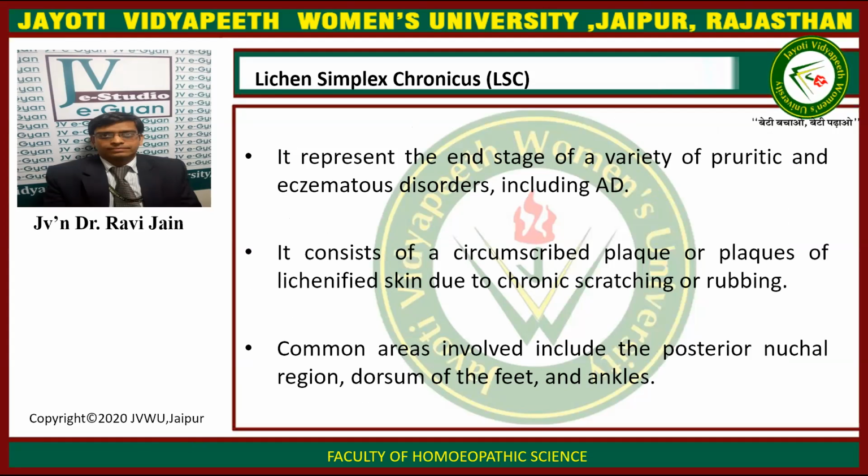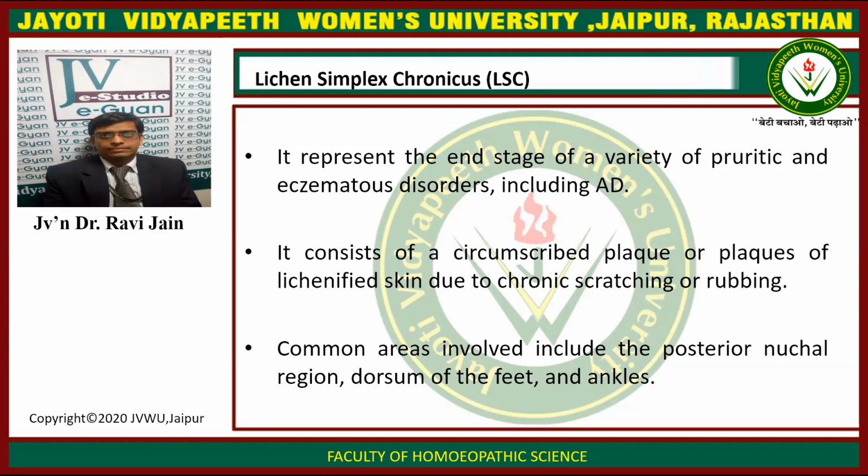Next, we come to lichen simplex chronicus, also represented by LSC. It represents the end stage of a variety of pruritic and eczematous disorders, including atopic dermatitis. It consists of a circumscribed plaque or plaques of lichenified skin due to chronic scratching or rubbing.